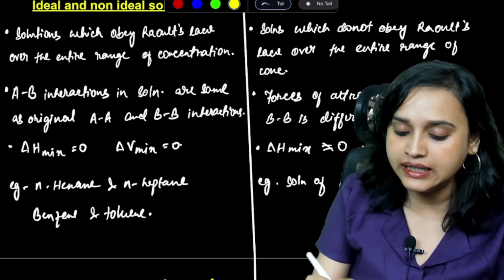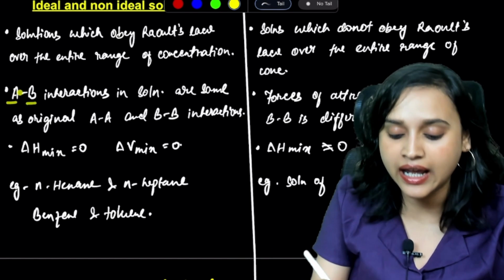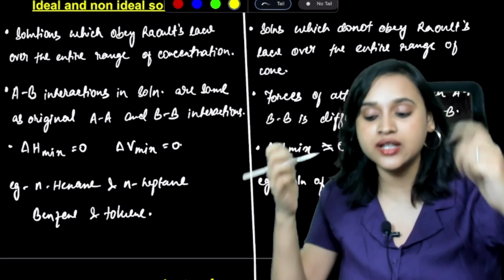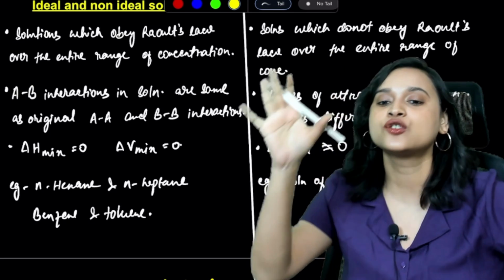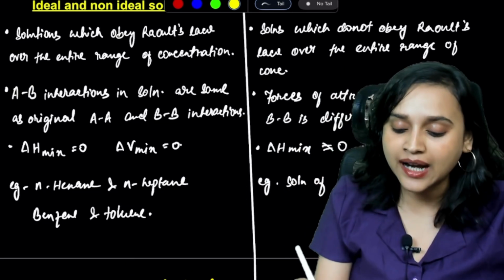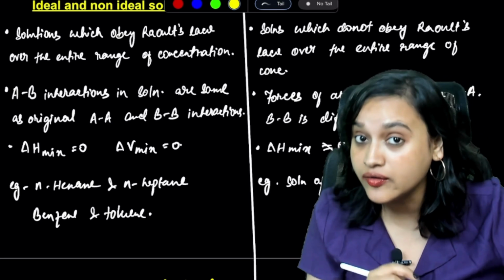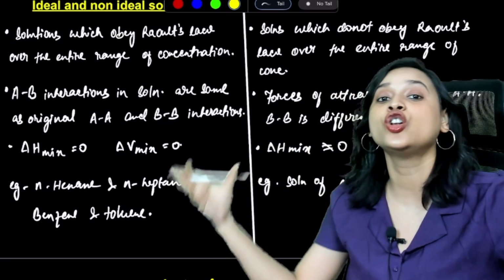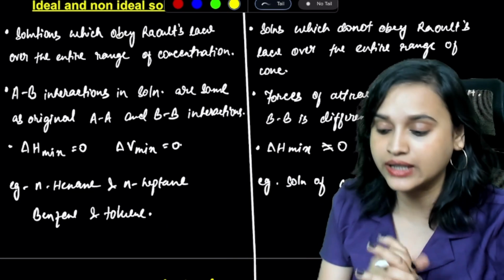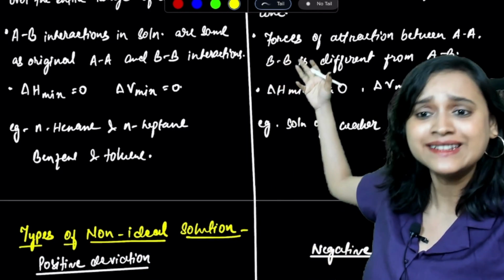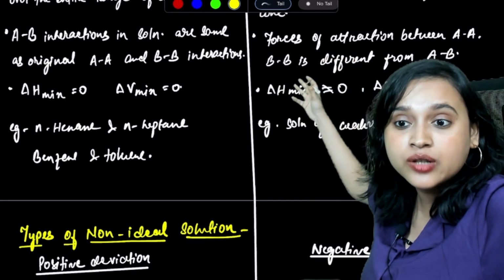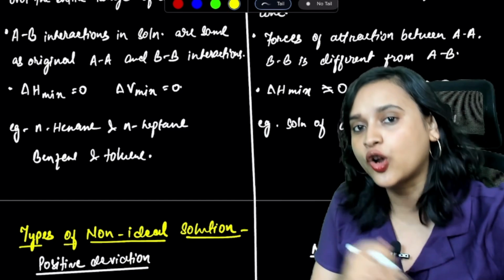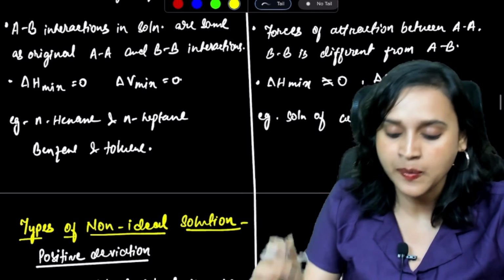Now, AB interaction. What is AB interaction? A is your solvent, B is your solute. In an ideal solution, the interactions in the solution are the same as the original. That means the solvent-solvent interaction and solute-solute interaction, whatever they were, the solute-solvent interaction also looks the same.